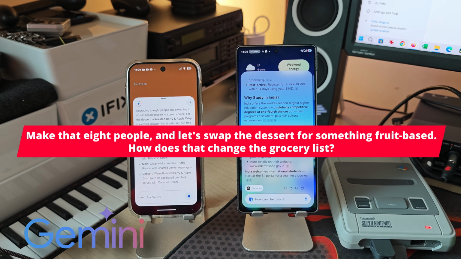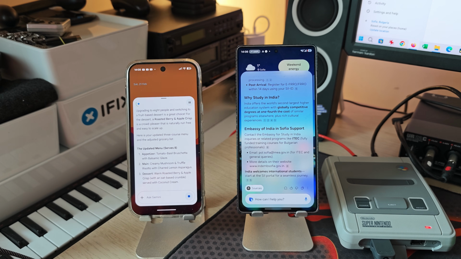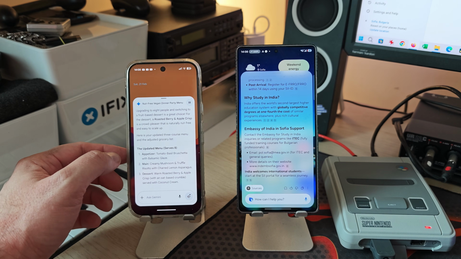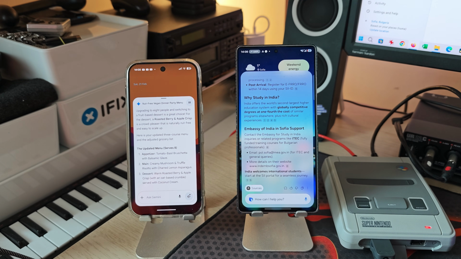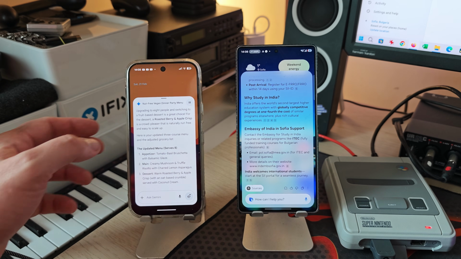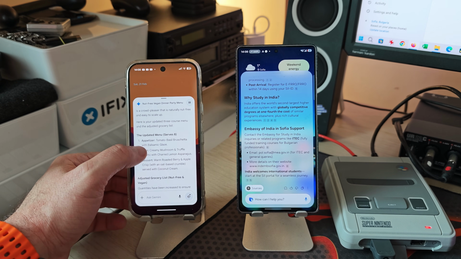Upgrading to 8 people and switching to a fruit-based dessert is a great choice. For the dessert, a roasted berry and apple crisp is a crowd pleaser that is naturally nut-free and easy to scale up. Here is your updated 3-course menu and the adjusted grocery list. The updated menu serves 8. 1. Appetizer, tomato basil bruschetta with balsamic glaze. 2. Main, creamy mushroom and truffle risotto with charred lemon asparagus. 3.